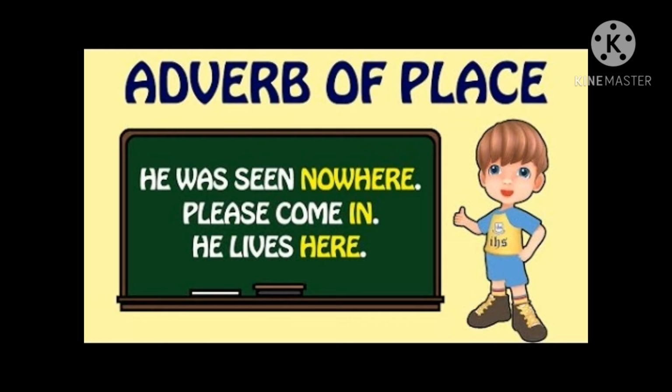Now the next type is adverbs of place. It indicates where the action is performed. Words such as here, there, away, near, everywhere, and nowhere are some common adverbs of place. For example, he was seen nowhere. Please come in. He lives here.